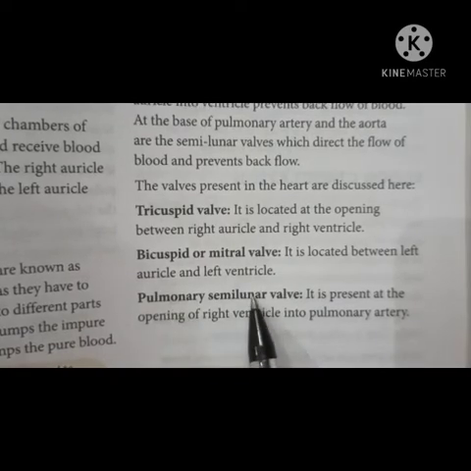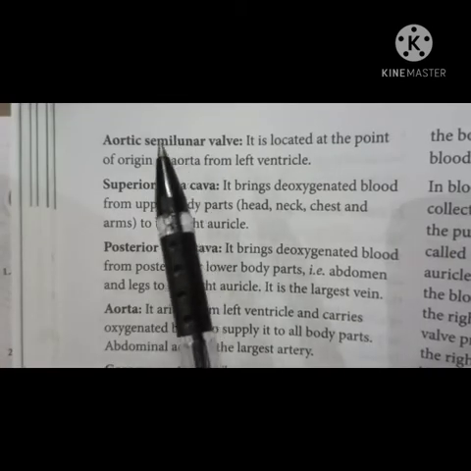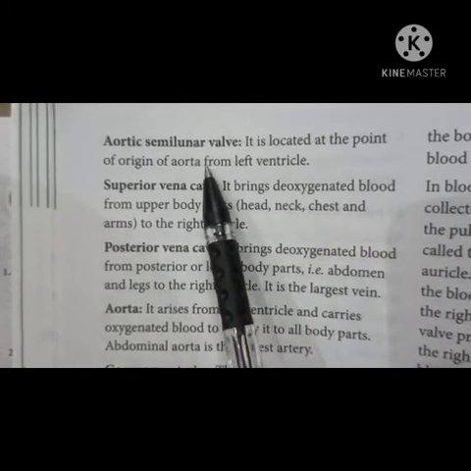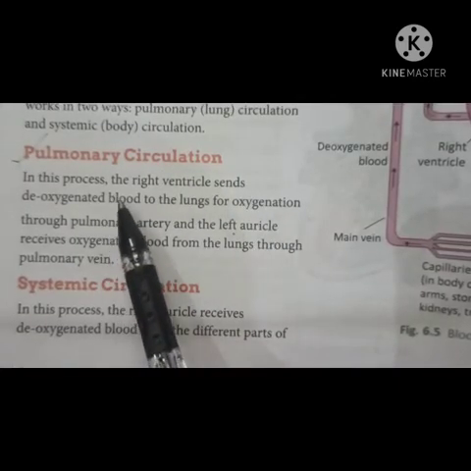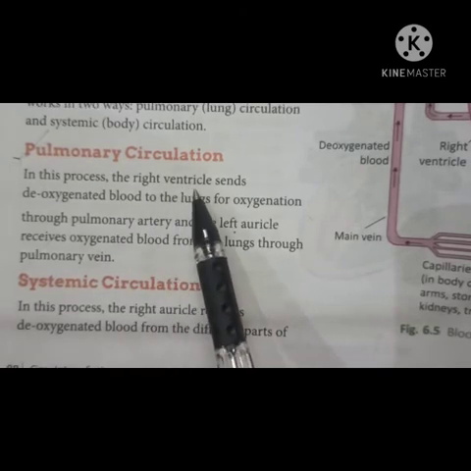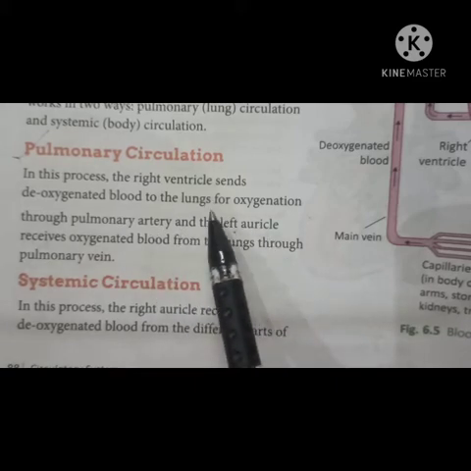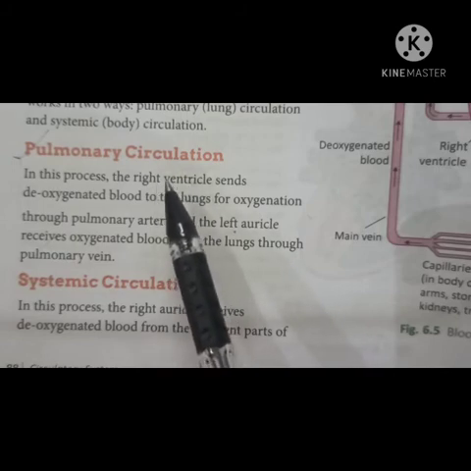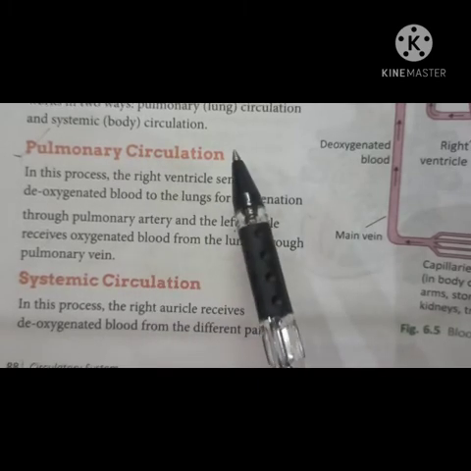Next is your pulmonary semilunar valve. It is present at the opening of right ventricle into pulmonary artery. And the fourth one is your aortic semilunar valve. It is located at the point of origin of aorta from left ventricle. Next is your pulmonary circulation. It is the circulation of blood from right ventricle to left auricle through lungs.